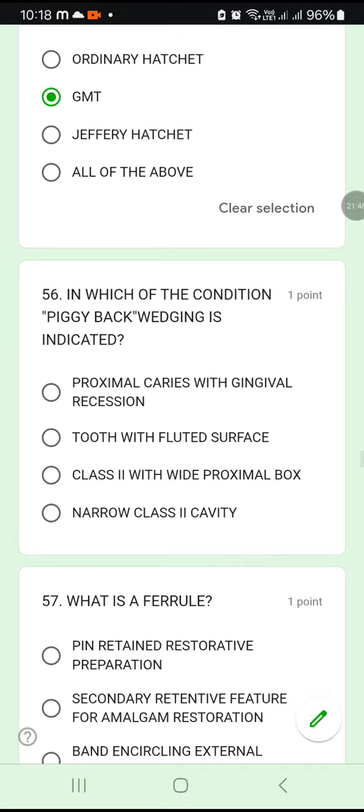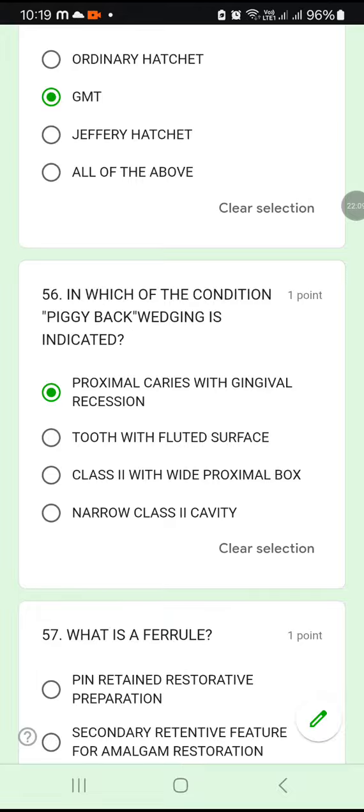Okay. 56. In which condition is piggyback wedging indicated? You give a piggyback wedging whenever there is a proximal caries with gingival recession. Yes, that option is correct. Tooth with fluted surface? No. Class 2 with wide proximal box? No. Narrow class 2 cavity? Okay, whenever you have gingival recession, you have to go for piggyback wedging.